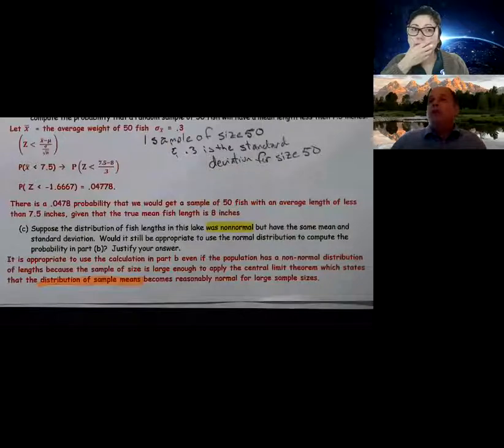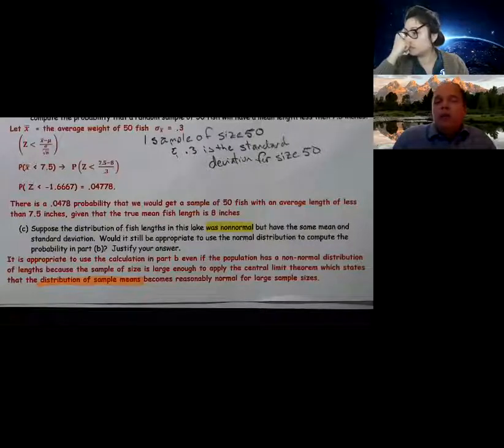Well, we're talking about the distribution of sample means. And we know the distribution of sample means becomes normal for sample size 30 or greater. So we just basically applied the central limit theorem. All right? So it's appropriate. So to answer the question, it is appropriate. Why? The central limit theorem applies because our sample size is reasonably large.